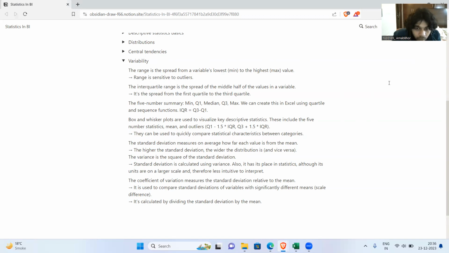And what else? There's also a concept of outliers. An outlier is something like what I was saying: it's something that's influencing the mean to go towards the right or towards the left. Similarly, from a mathematical perspective, the formula we use for that is Q1 minus 1.5 times IQR. IQR is the interquartile range, and that is what we are coming to right now.